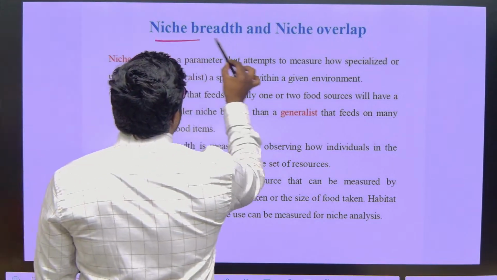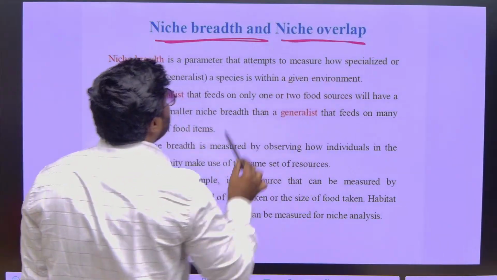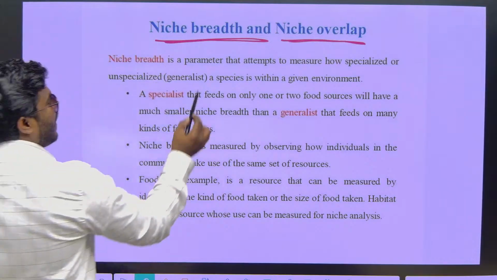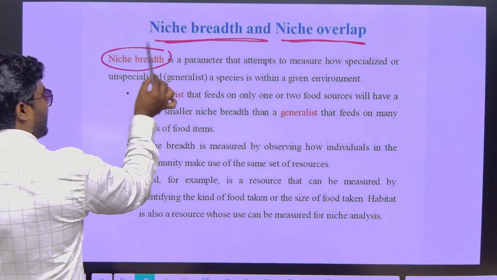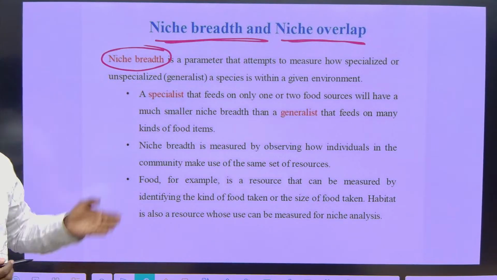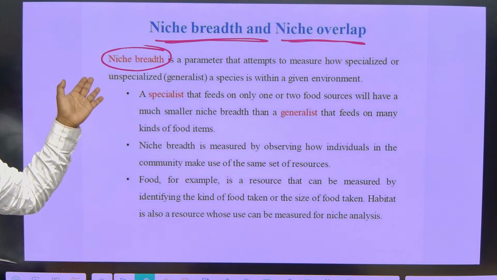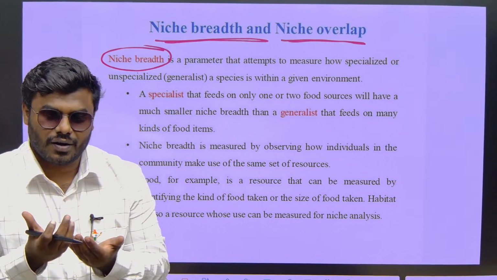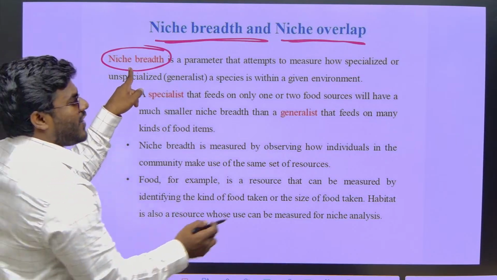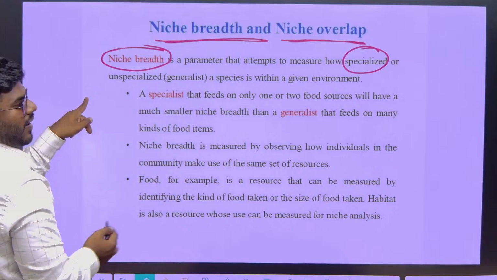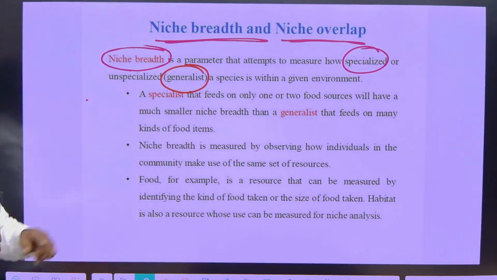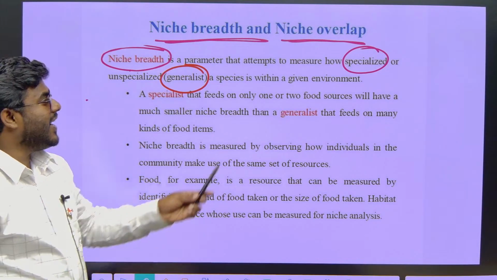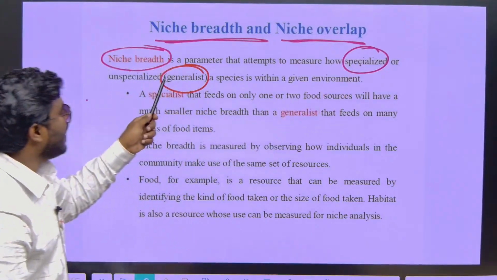Now, graphical: niche breadth and niche overlap. See here, don't get confused with the terms. What is this word niche breadth? What is it signifying to us? What can we do by understanding the niche breadth? By understanding the niche breadth, we can measure whether an individual is a specialist or a generalist. So niche breadth is a parameter. Why do we use that parameter? To understand whether a given organism is a specialist or a generalist.